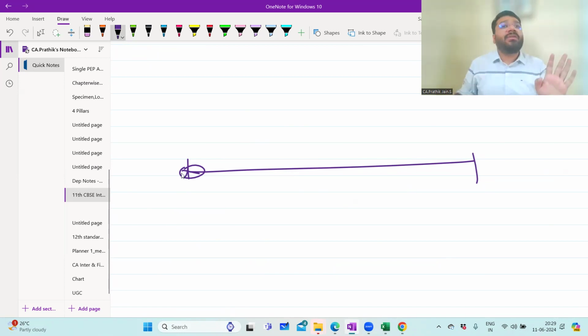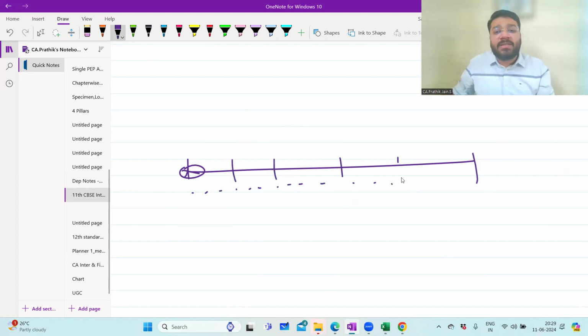So imagine if this accounting period is not there, you'll keep on doing the business. This is 1 year, this is 2 years, this is 3 years, this is 4 years, this is 5 years, keeps on going. But the accounting period norm was not there. The rule of accounting period was not there. You will not stop. You will keep on doing the business. So as an owner, how will I know the performance of my business?